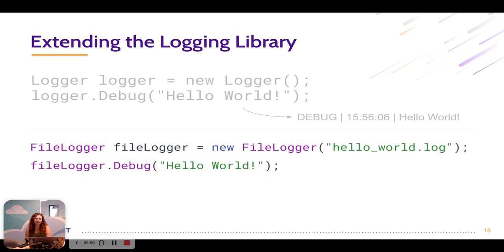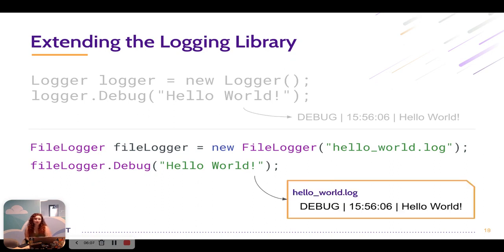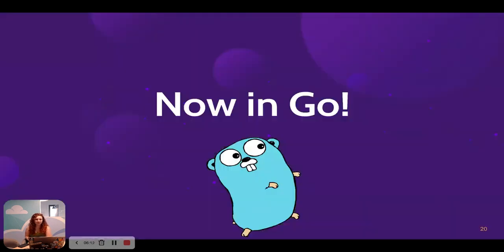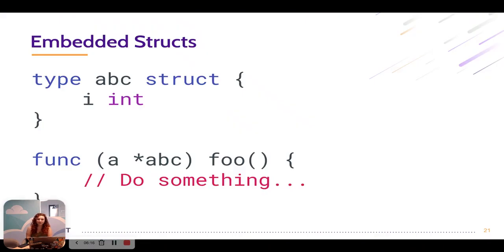Now, when we put that all together, we can create a new file logger instance instead of a new logger instance. And when we call the debug method on that, we're actually logging to a file. Great. But now in Go. So we're really going to translate this. But before we can actually start translating, we need to know a concept called embedded structs.